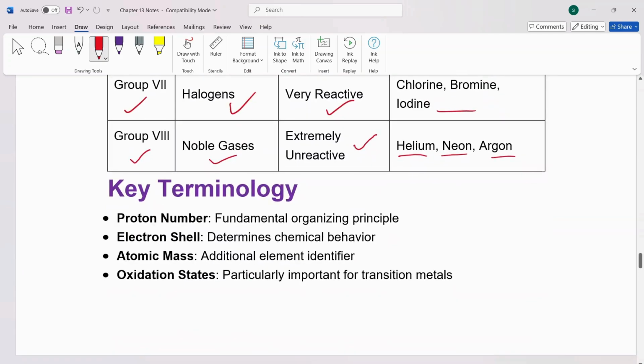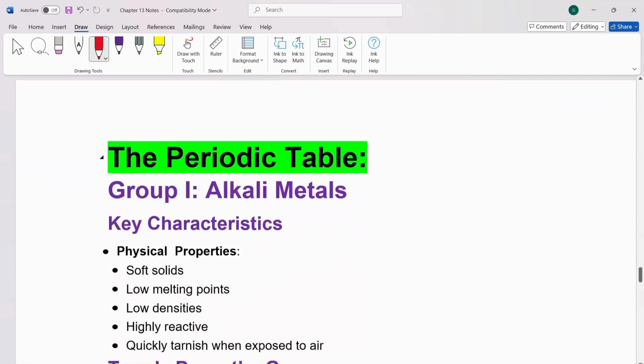Some key terminologies to remember: proton number is the fundamental organizing principle for each atom. Electron shell, it determines the chemical behavior. Atomic mass, additional element identifier. Oxidation state, particularly important for transition metals.